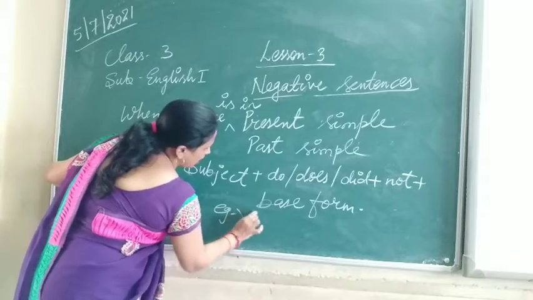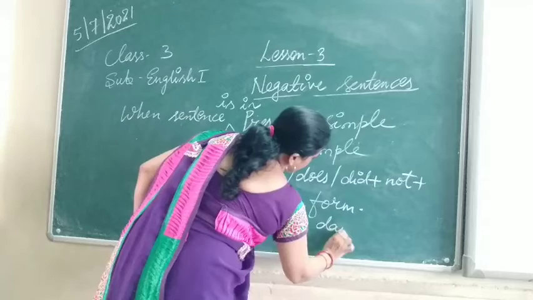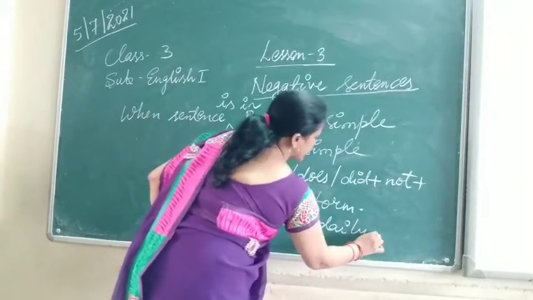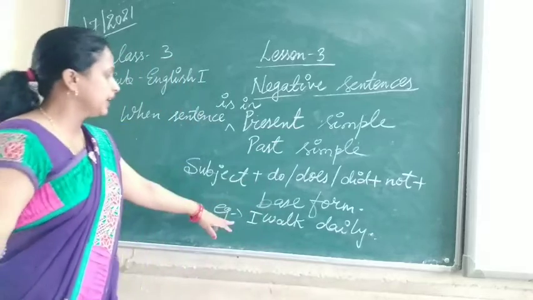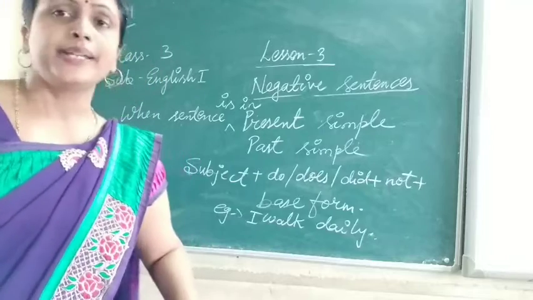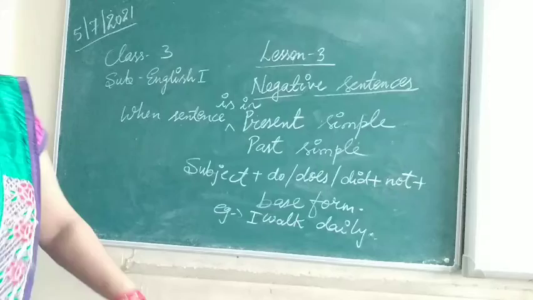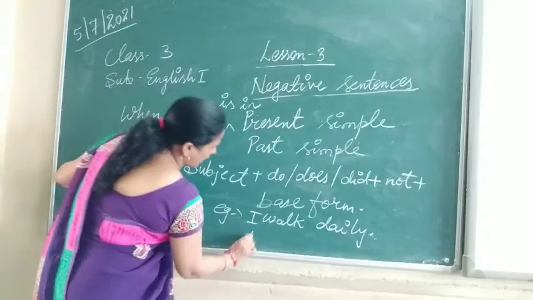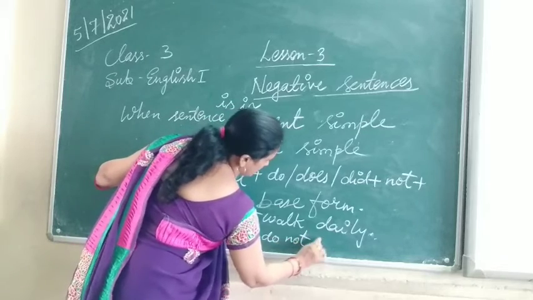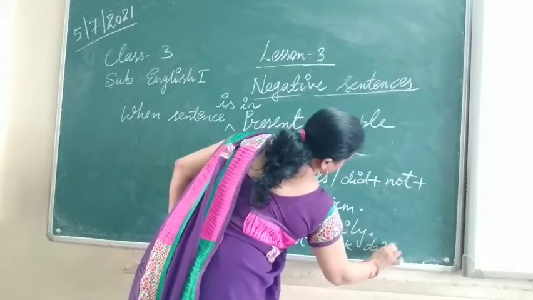When you change it, how will you change? I do not walk daily. So what have you used here? Do not walk daily.